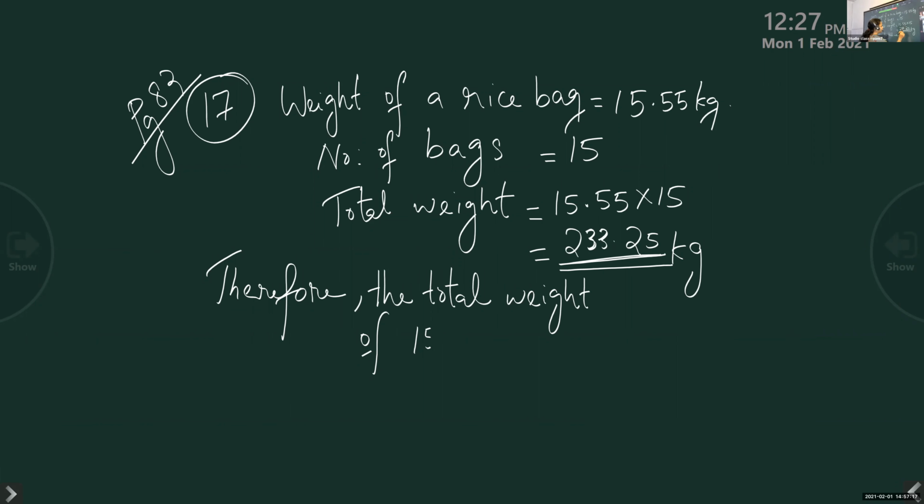When you multiply, you will get 23325. From the right side, you have to move 2 digits. Then you see you have 2 decimal places in the answer, 233.25 kg. Therefore, the total weight of 15 rice bags is 233.25 kg. Children, try to write fast.